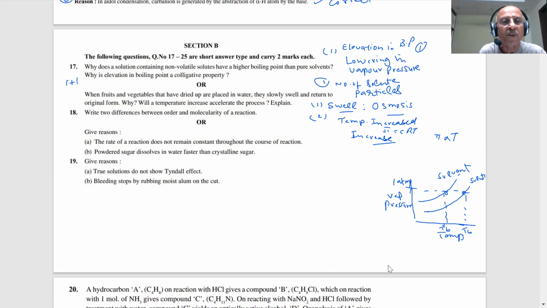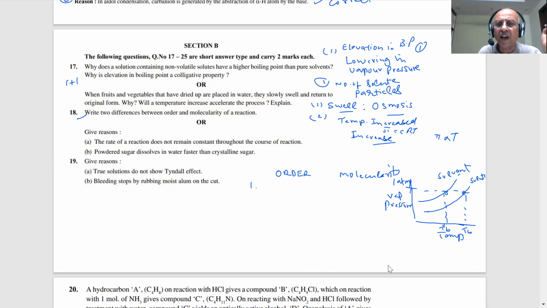The first question is, write two differences between order and molecularity. Here you can draw a table and write the differences. If you don't know anything, at least give the definition of order. The order is an experimental quantity, and molecularity is a theoretical concept.